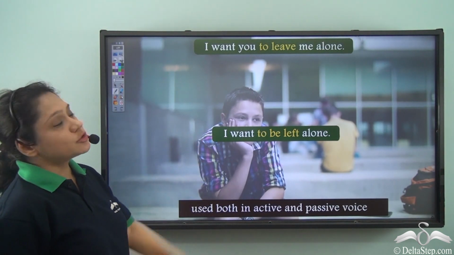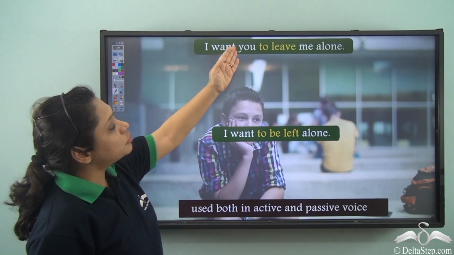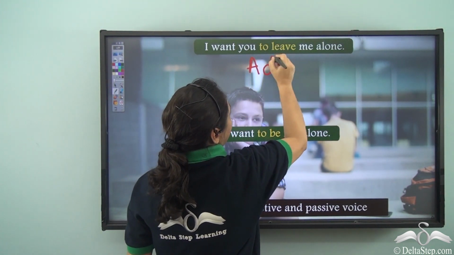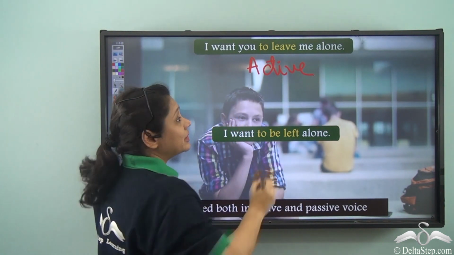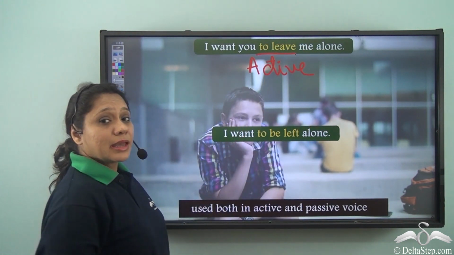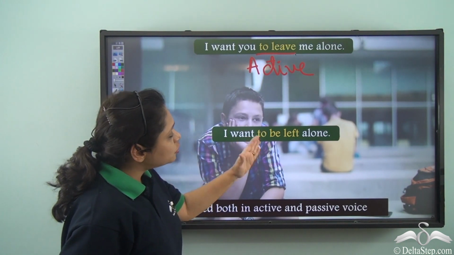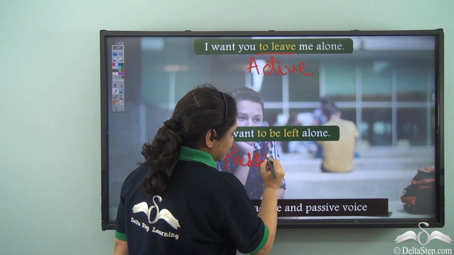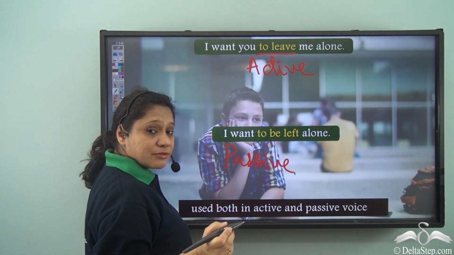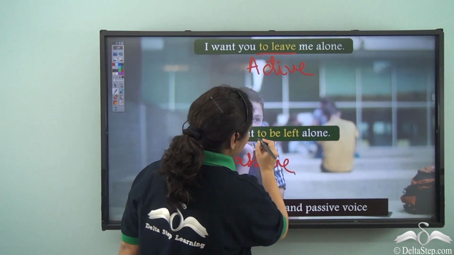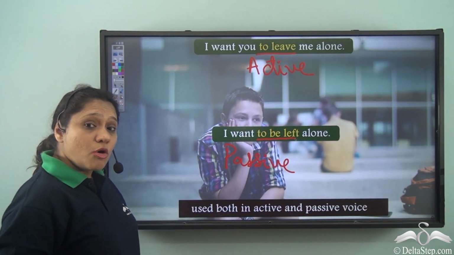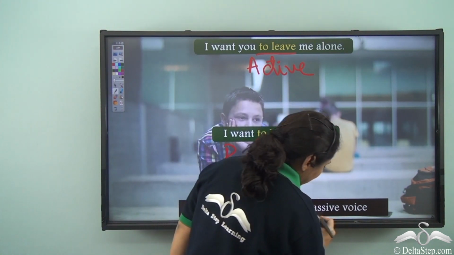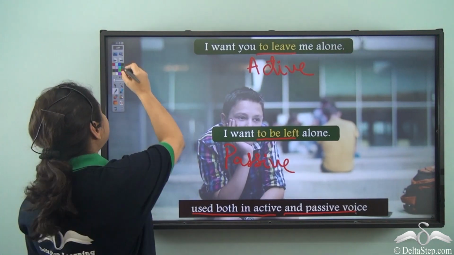Now, let us look at these two sentences. I want you to leave me alone. Now, in this sentence, we have used the active voice and the infinitive is to leave. In the second sentence, I want to be left alone, we have used the passive voice, and in the passive voice, our infinitive is to be left. So, we see that infinitives can be used both in active and in passive voice.